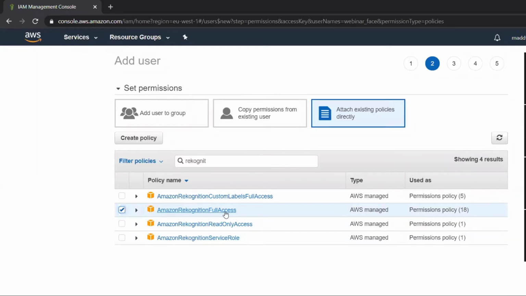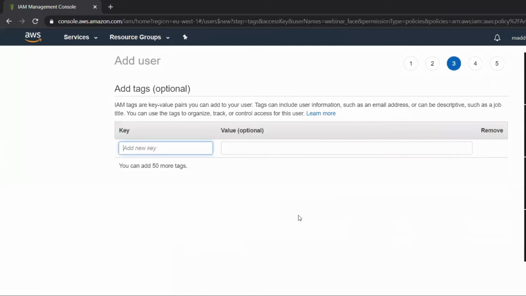So you need to search for the Rekognition service. When you search for it, you'll get the policies directly here, and you need to attach the policy to the user. Only then can the user access the Rekognition service from this particular account. Then click on next tags after selecting the permission as Amazon Rekognition Full Access. Tags are not required. If you want to have your own key, you can enter your own key, but AWS will generate a random key.